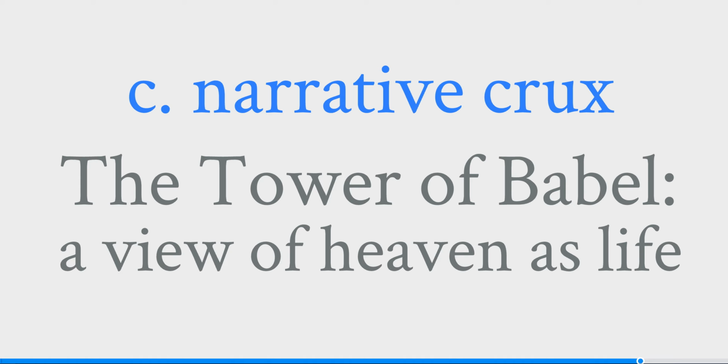Now, this is the very center of the narrative, a crux being a cross or the critical point where all of her ideas come together and they cross. This is where she talks about the Tower of Babel and explores that as a view of heaven as life, not heaven as post life. So, again, the ideas that she introduces in the very opening story carry through into her re-envisioning or her revision of the Tower of Babel story.